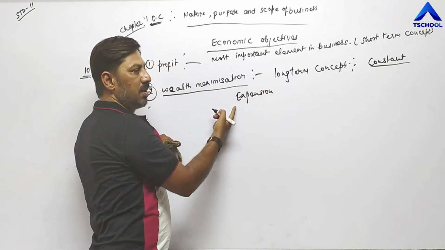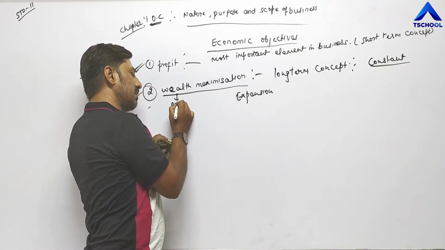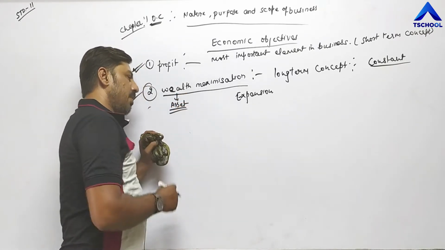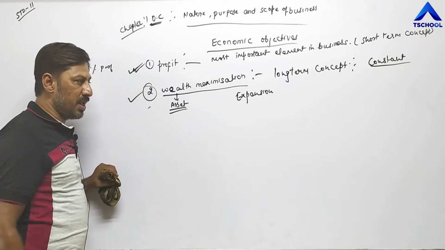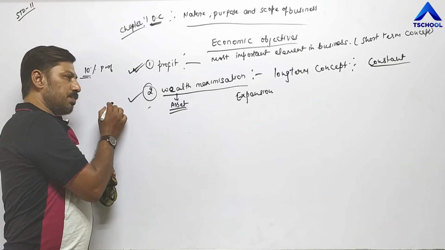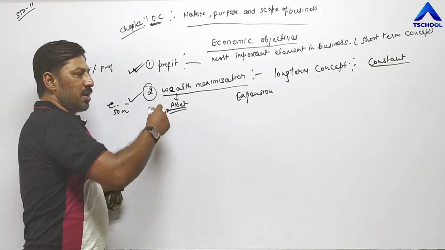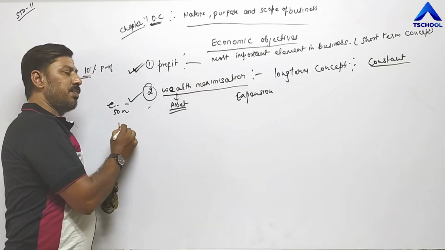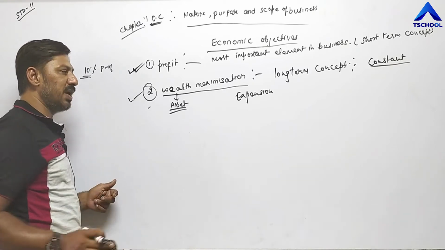And expansion means increase in wealth. Here wealth means all types of assets, increasing all types of assets. If they have plant and machinery, they are able to set up another new plant and machinery. If they have furniture of, for example, 50 lakh, now by establishing another branch, their total furniture becomes 1 lakh 52 lakh. So in this way they are increasing all types of assets.